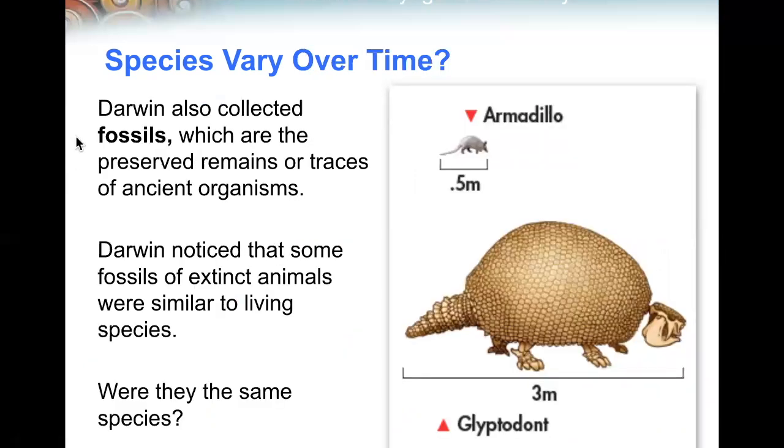Darwin also collected fossils, which are the preserved remains or traces of ancient organisms. Darwin noticed that some fossils of extinct animals were similar to living species. Were they the same species? The armadillo at half a meter, was it the same as the glyptodont at 3 meters?